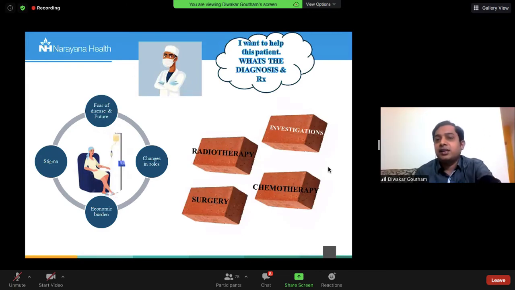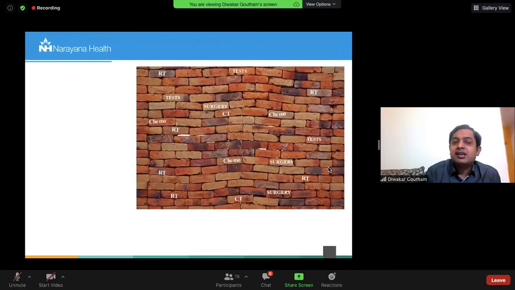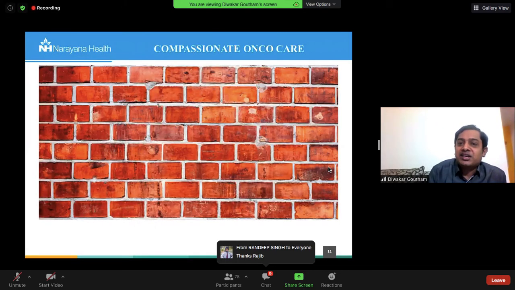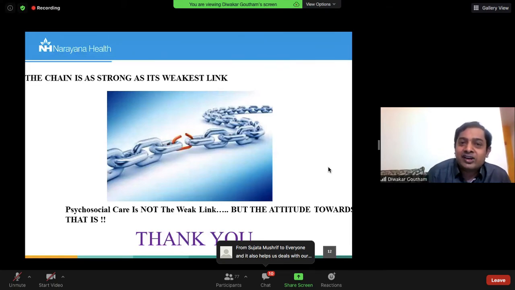As cancer care clinicians, you are using all these things, but this is how it looks. But unless you add psychosocial care, which is a person-centric care, this is how a compassionate oncocare looks like. Not just providing cushy seats or a smiling receptionist. You have to extend beyond that. Now, the chain is as strong as your weakest link. Remember, psychosocial care is not the weak link, but the attitude towards that is. Thank you so much. I appreciate that you have included this topic in your agenda.